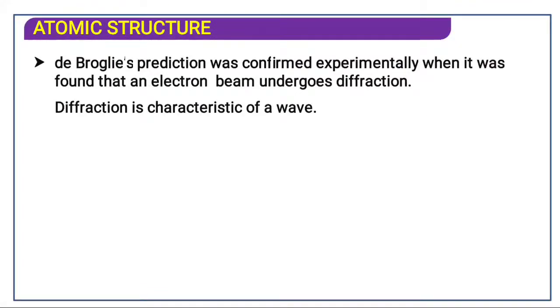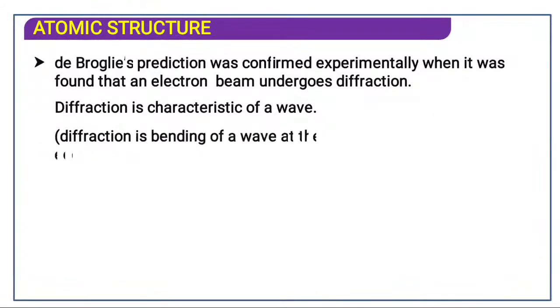Diffraction is a characteristic of waves. That means from this statement we can say that matter has a wave nature. Diffraction is the bending of a wave at an edge. That is said to be diffraction.